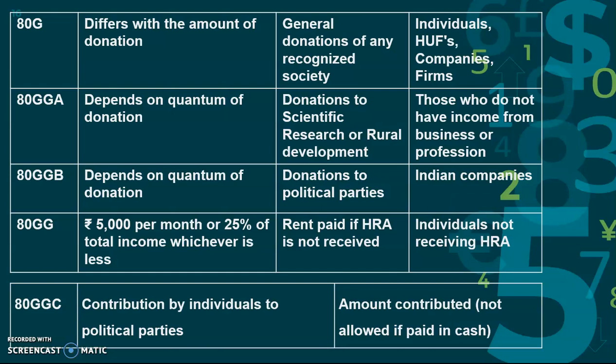Under all these donation deductions, there is a rule: if I want to pay cash as a donation, only up to 2000 can get the deduction. Otherwise I have to pay in other modes like food, material, clothes, medicine, or any other products I can provide as a donation. If I am paying cash, I have to pay the tax.